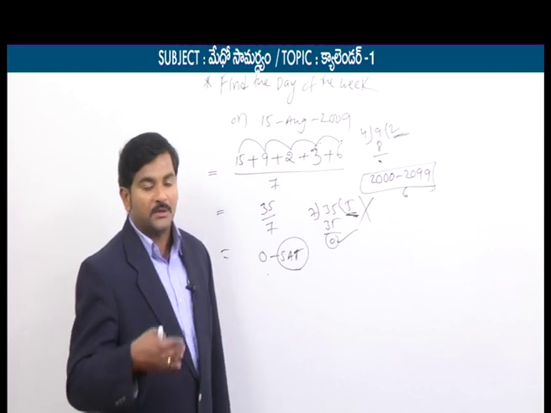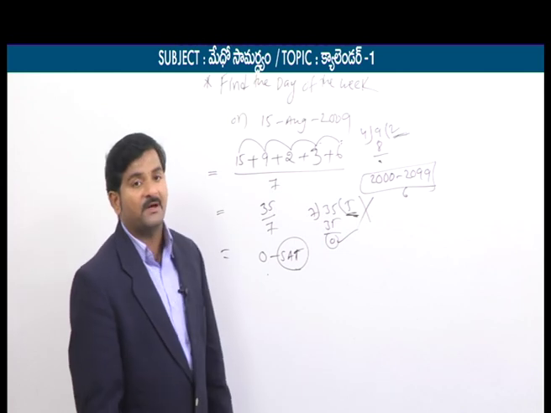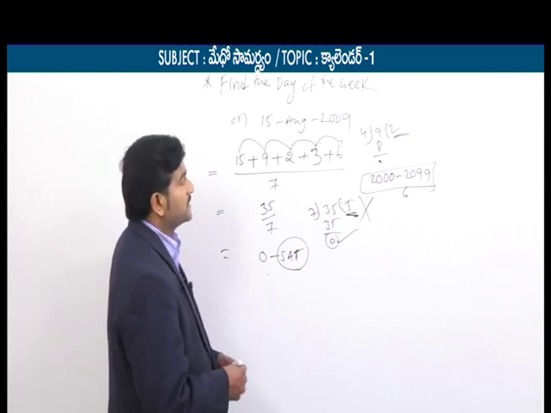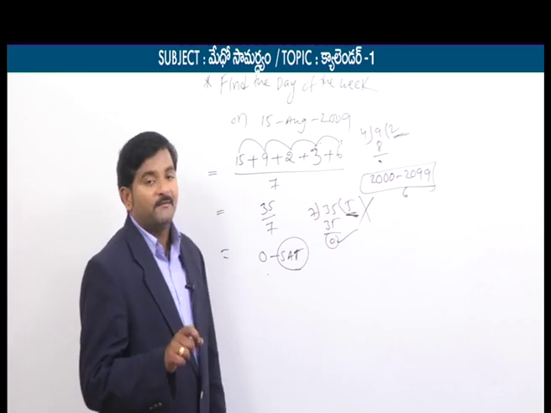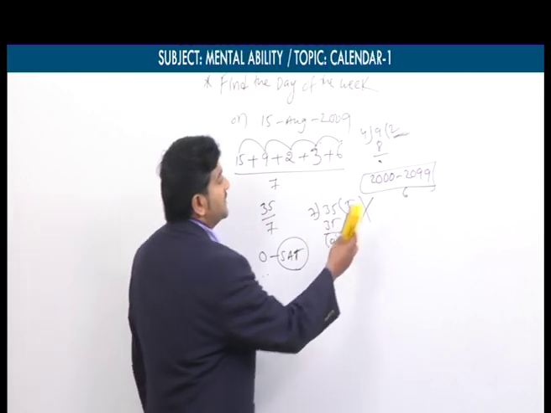Day code, month code, century code. If you know these types of codes, then the problem is somewhat easy. The complete chapter is somewhat easy. So no issue. This is the procedure to find out the day for the given date. Now we will take one more date. Now we will change the date.